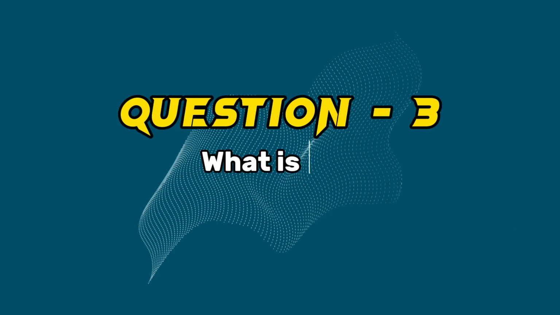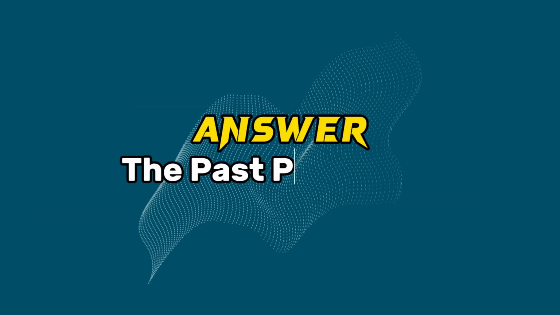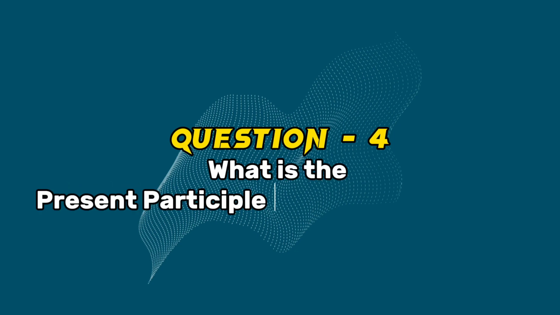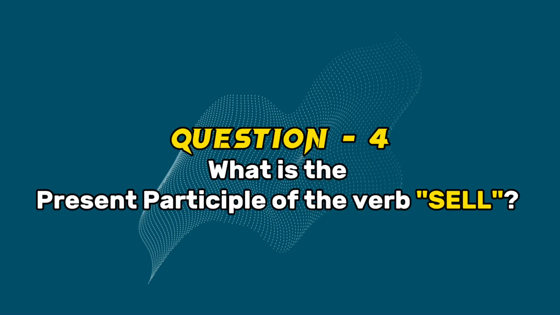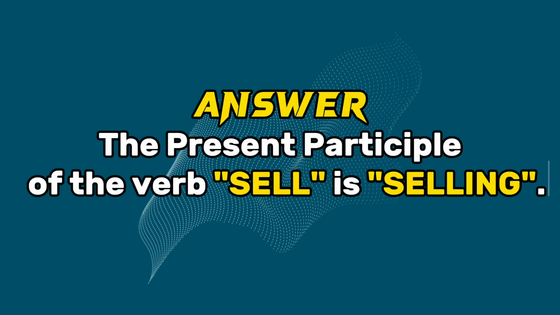Question 3. What is the past participle of the verb sell? Answer. The past participle of the verb sell is sold. Question 4. What is the present participle of the verb sell? Answer. The present participle of the verb sell is selling.